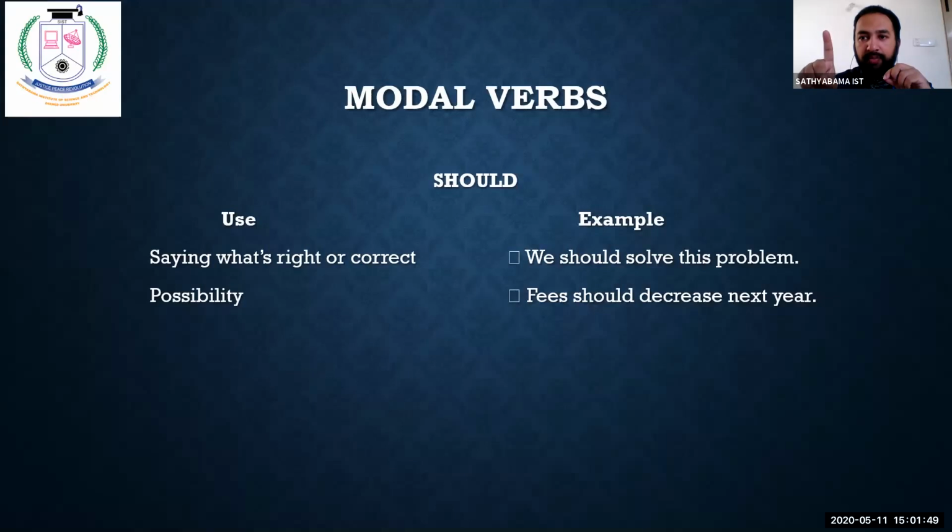We will not get whatever we are supposed to get. Why? Because we have not done it. Example. Okay. We'll move on with the next slide.